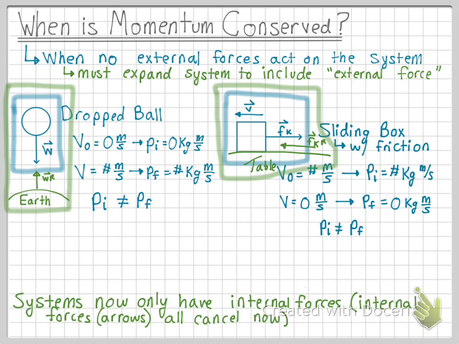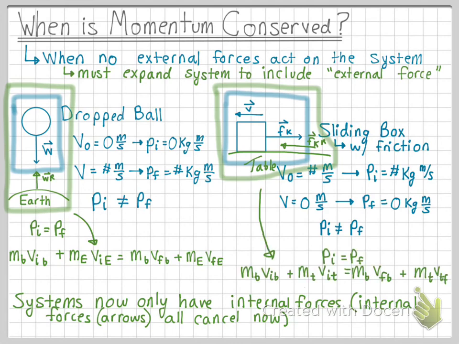Alrighty, so to apply conservation of momentum to the ball question, we would have to pay attention to the mass and the velocity of the ball before and after the collisions. And the Earth. So the mass and velocity of the ball and the Earth before and after the collisions. And to apply conservation of momentum to the box system, we would have to pay attention to the mass and velocity of the box and also the internal molecules within the table.